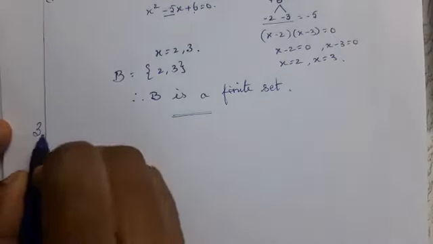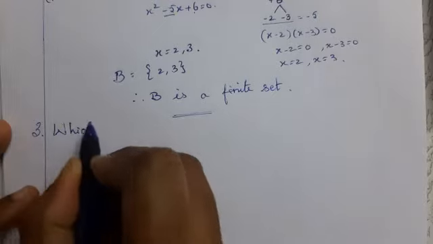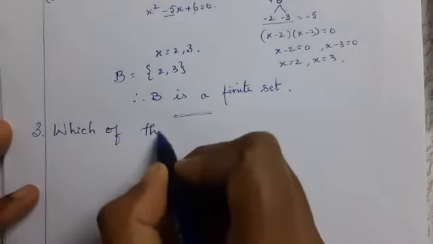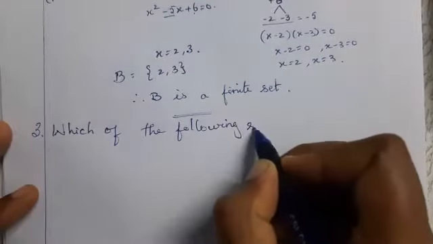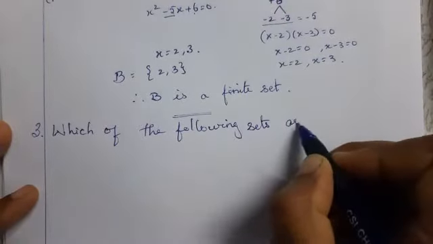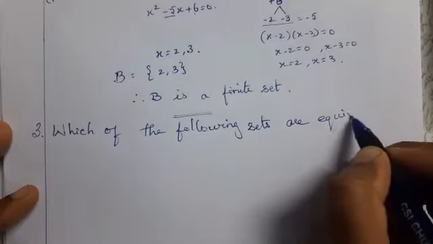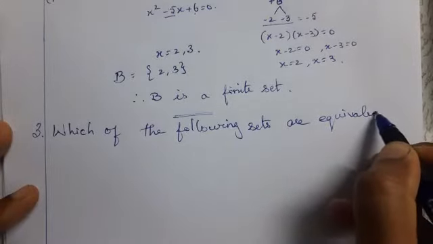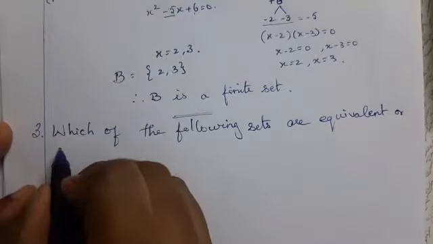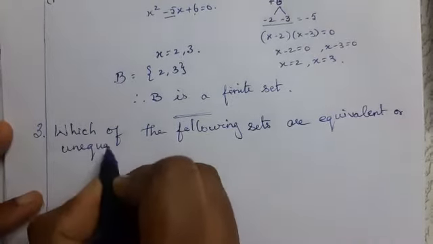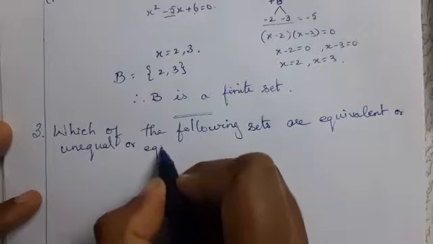Third question. Which of the following sets are equivalent, unequal, or equal sets?